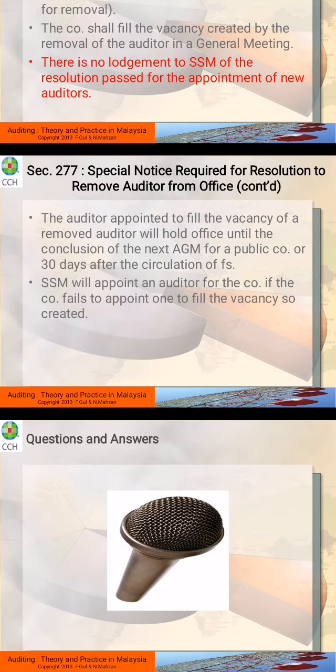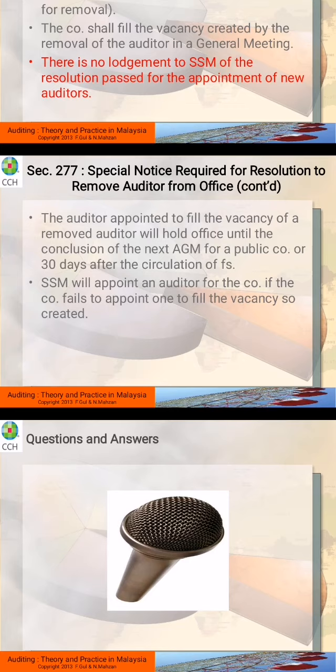All right, last one, the auditor appointed to fill the vacancy of the removed auditor will hold office until the next AGM for a public company, or 30 days after the circulation of the financial statements.